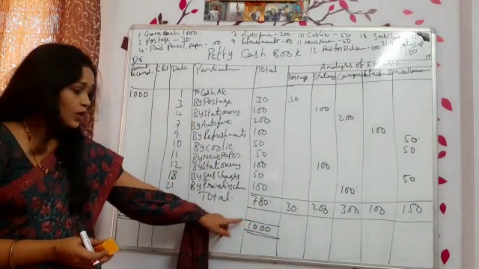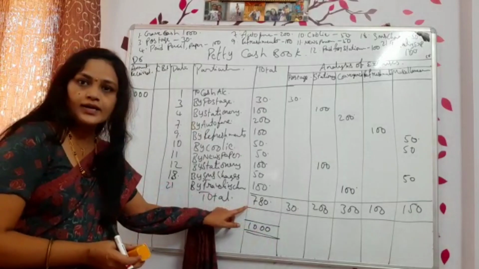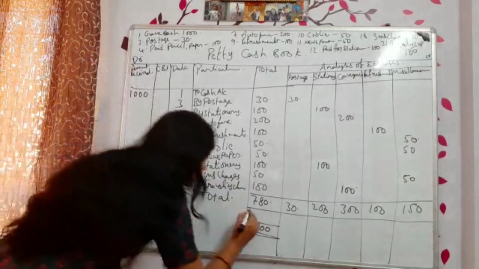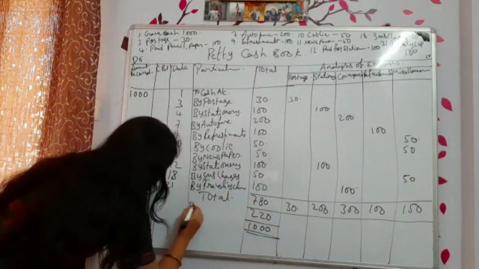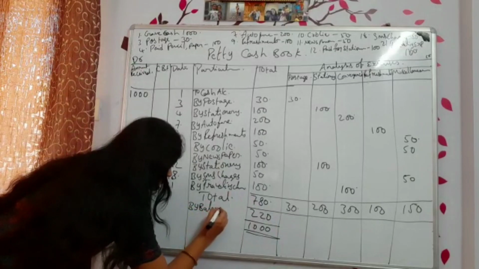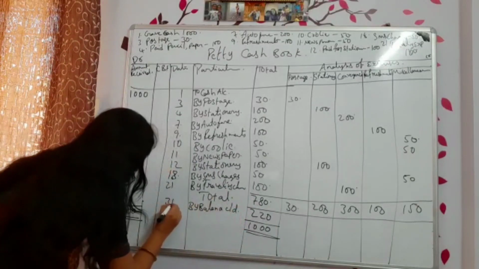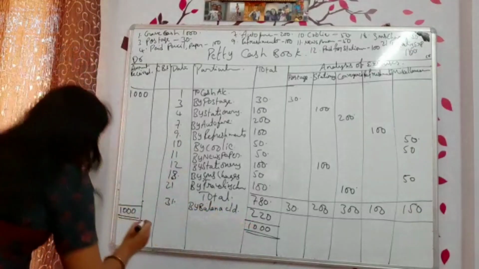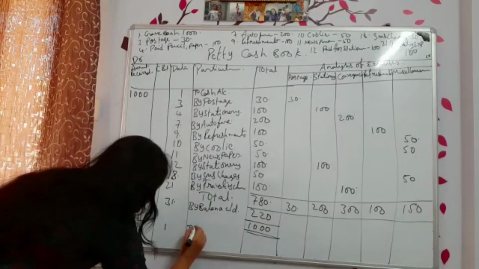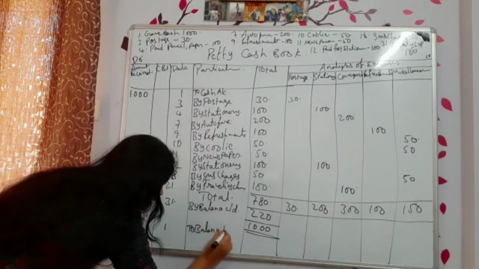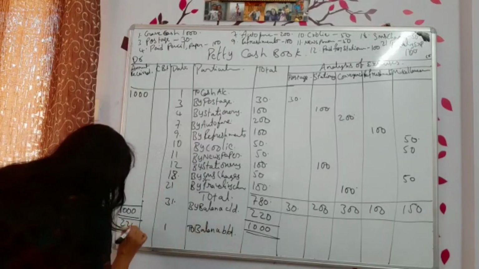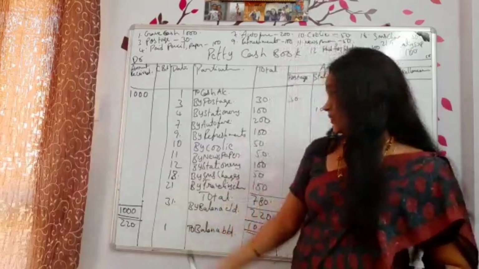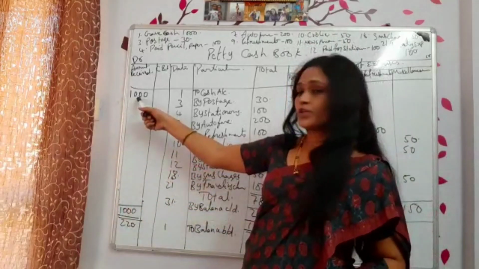Right? So by balance carried on, how much you will get? 1000 rupees we have given. Total expenses were 780. Now what is the balance? 1000 minus 780. How much you will get? 220. Write down by balance carried on 31st. Okay? By balance carried on 220. The next month, on the 1st of next month, to balance brought down. How much? 220.